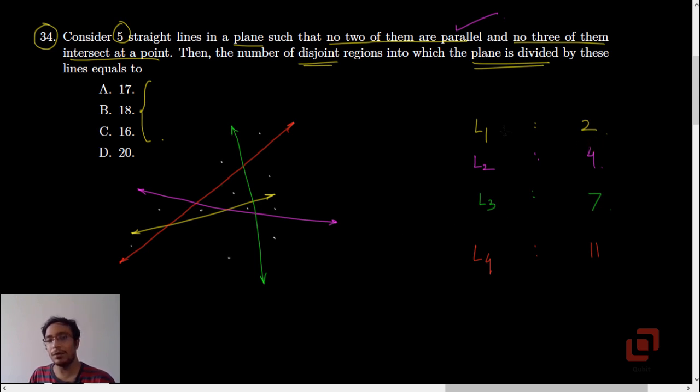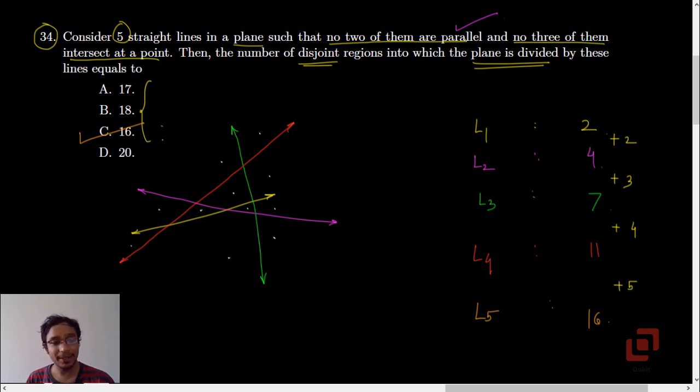Now you notice this pattern. If you are going from L1 to L2, then you are adding 2. From L2 to L3 you are adding 3. From L3 to L4 you are adding 4. So from L4, if you wish to go to L5, then you must add 5 to that. So 11 plus 5, 16. That is option C. See, this is not the proof. You have to prove it by mathematical induction, but once you notice the pattern, then for MCQs your job is done.